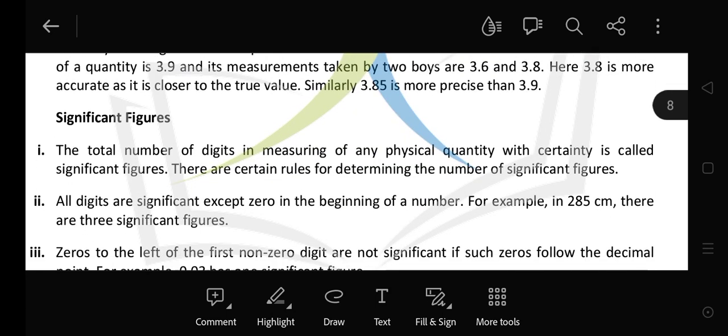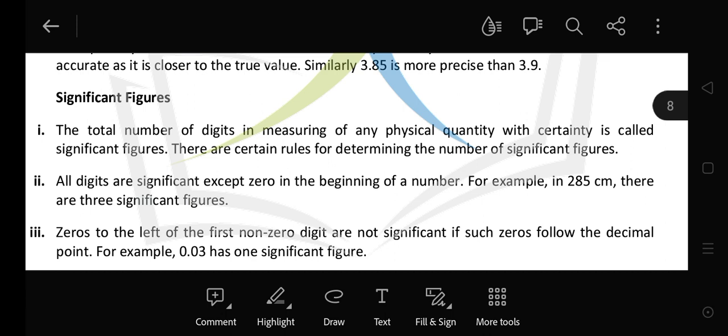Now next is significant figures. Now when you calculate the numerical, you get the answer. In your answer, some are the significant figures that you have to choose. Now first one is the total number of digits in measuring of any physical quantity with certainty is called significant figure. All the digits that you use to measure any physical quantity have a certainty in them. Now that is called the significant figure. So to determine the significant figures, some rules have to be applied.